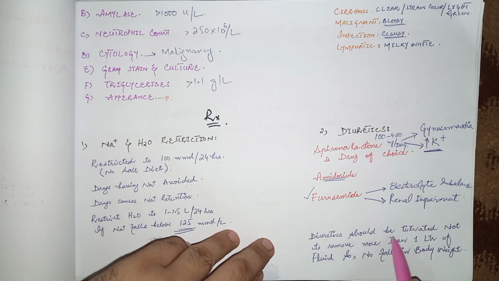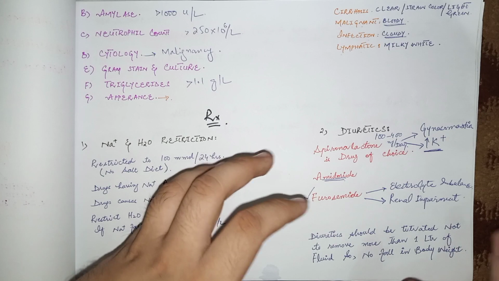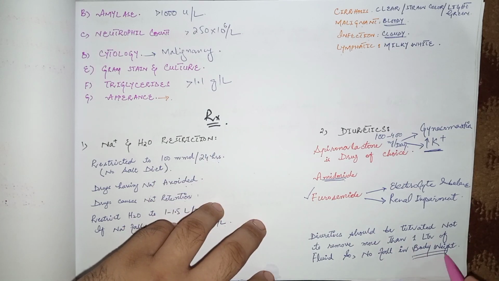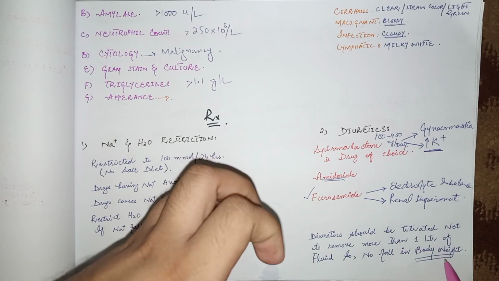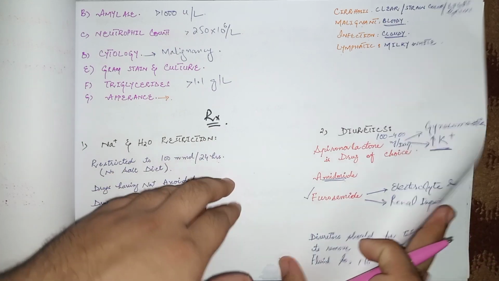Remember, the diuretics should be titrated not to remove more than 1 liter of fluid per day, so that there is no sharp fall in the body weight of the patient. And the measurement of body weight is very important if the patient has ascites.